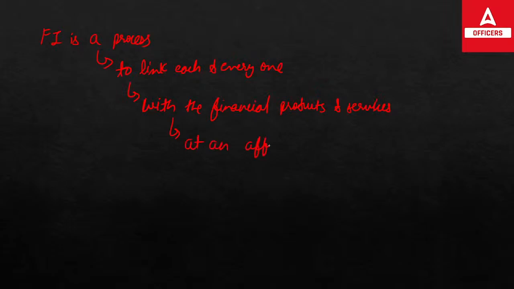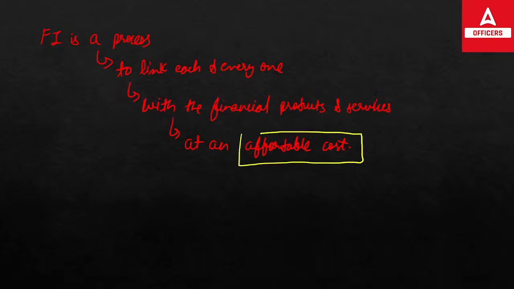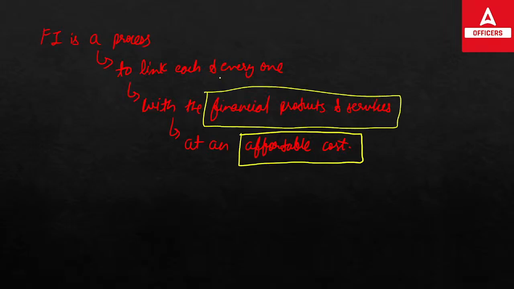At an affordable cost. Why are we talking about affordable cost? Because it is important to use the term: each and every bank is providing financial products and services to the population of our country, but not at a cost which can be availed by the population.